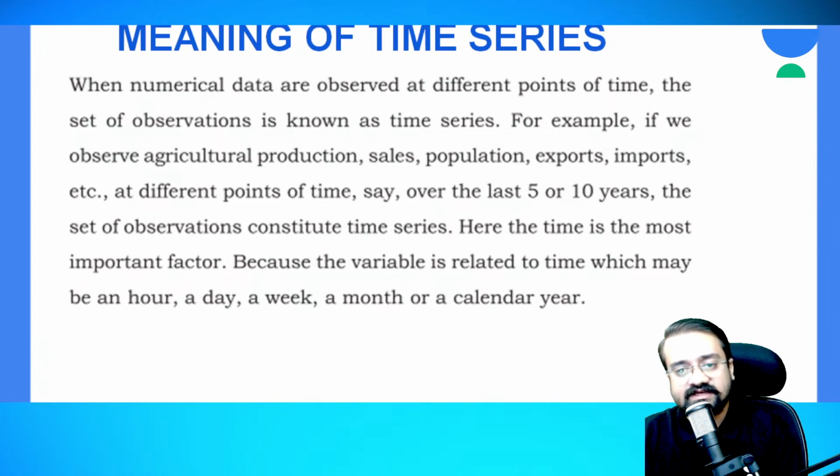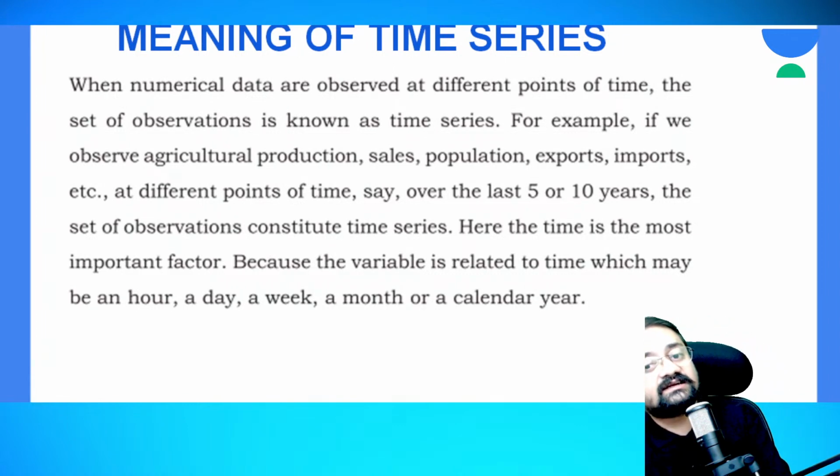All these you can say, and you have to say it with a duration of time, that is, agricultural production of the last 5 years, sales of the last 2 years, population of the last 10 years, likewise, etc. So these are considered examples of time series, right?